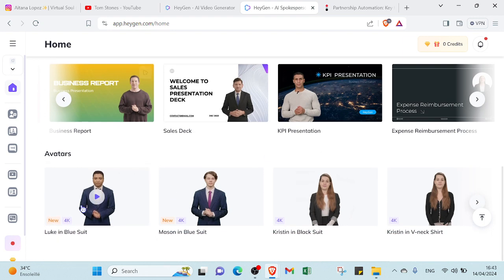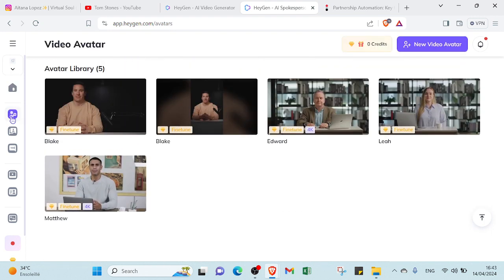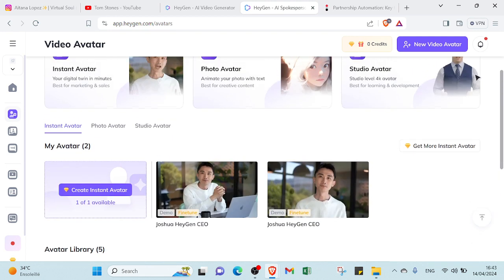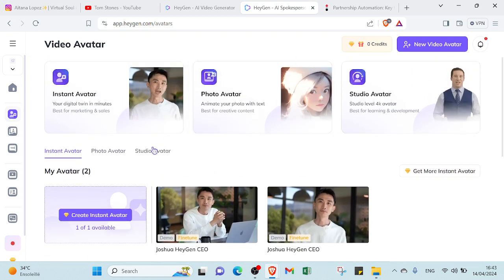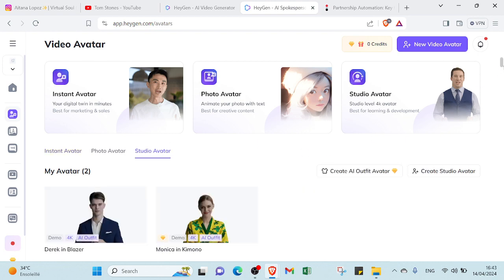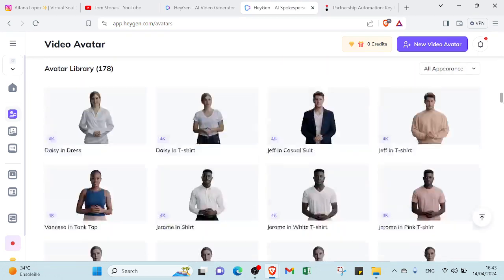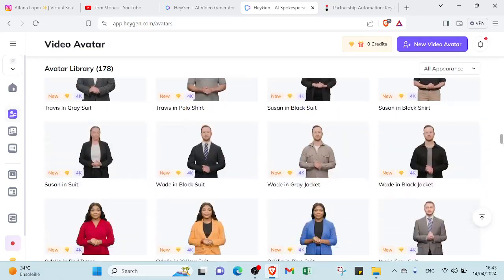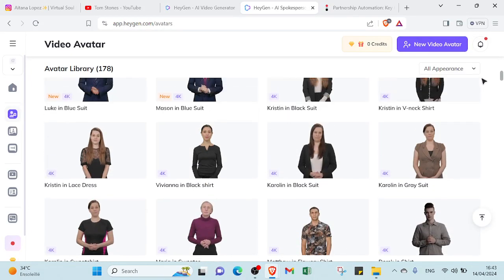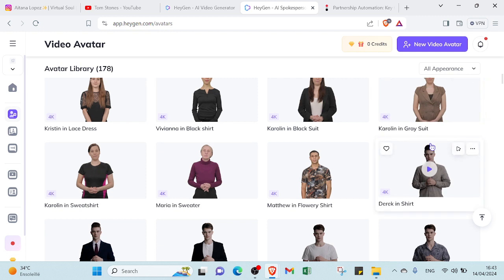For the avatar, you can choose the avatar you want. So you can click on video avatar and go to studio avatar. You can find a lot of AI characters, and as you can see here we have a lot of AI characters, so you can choose the one you want. For example, let's select that one. As you can see, this is direct insert.